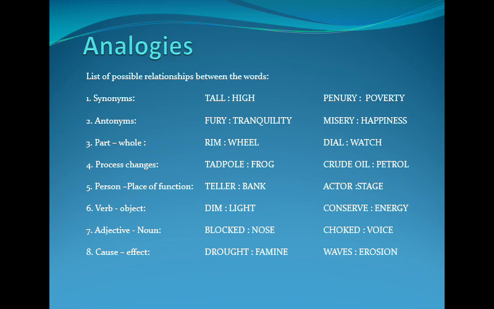In terms of antonyms, you have fury is to tranquility. Fury means rage. Tranquility is related to calmness, quietness. Okay, so these are opposites. Similarly, misery is to happiness. If you are miserable, obviously you are going to be sad, of which the opposite is happiness.